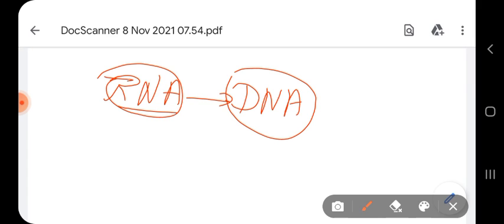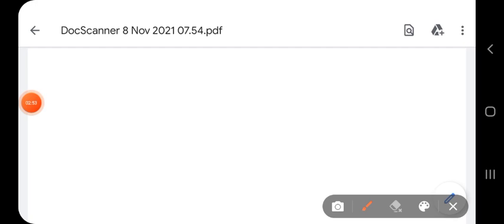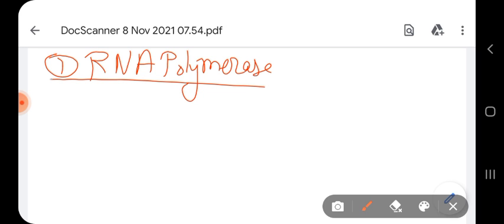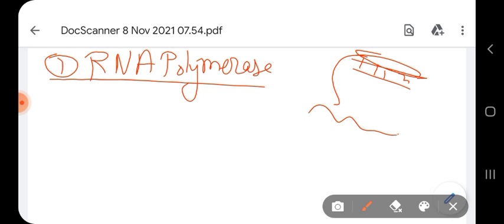Here, RNA polymerase is mainly involved in the transcription process. RNA polymerase is the enzyme which catalyzes RNA synthesis by using one of the strands of the DNA as a template. In DNA, there are two strands, and one of the strands will be used as a template to synthesize the RNA.